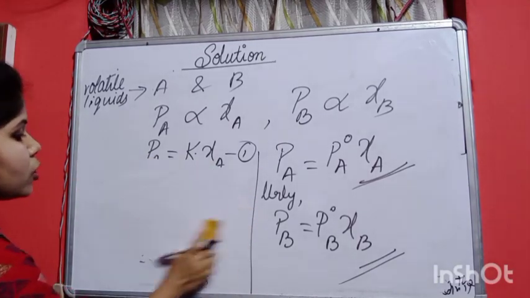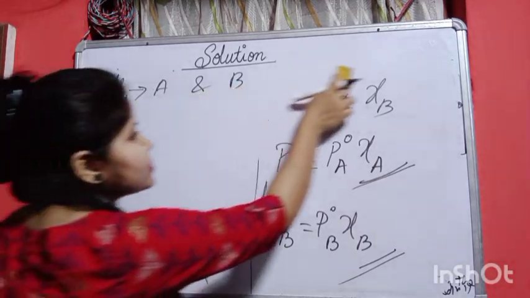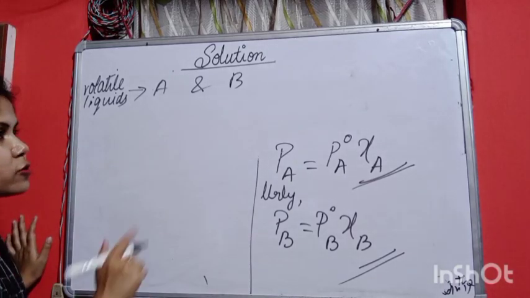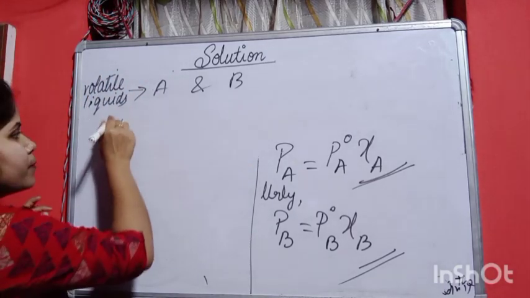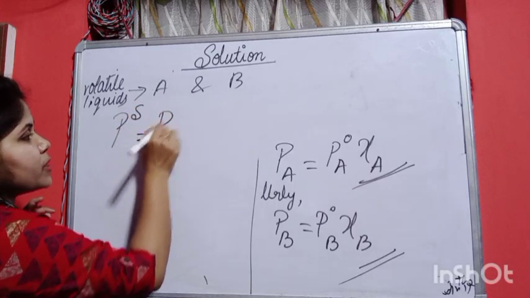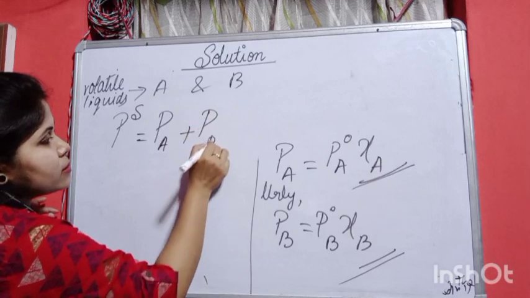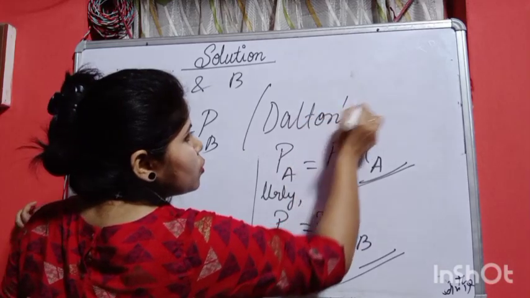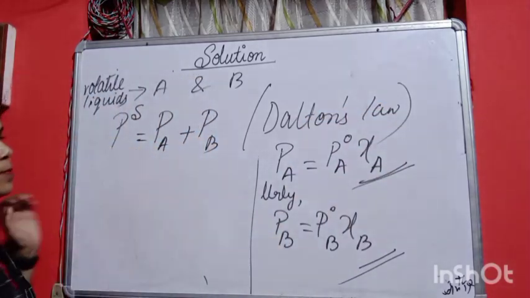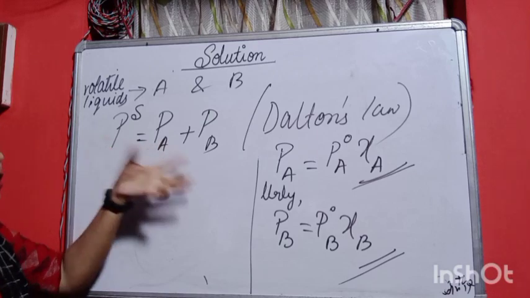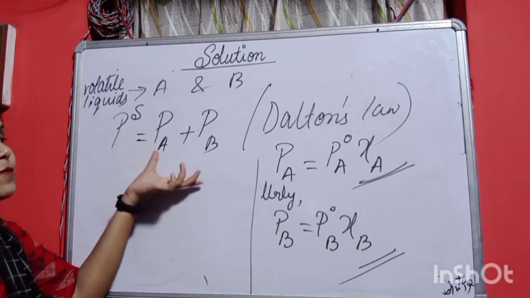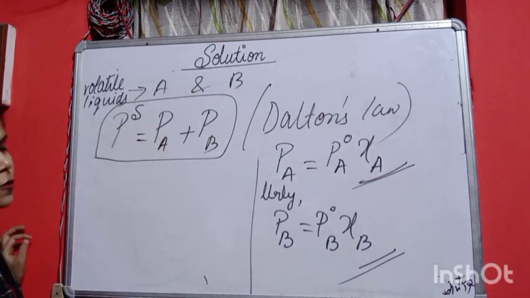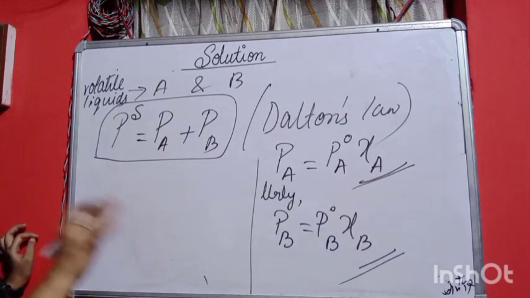What happened in Dalton's law, in the solution, if we have to make a solution, at that time what we will do, partial pressure. If we add two liquids to make a solution, then the total pressure will be the sum of what, P of S we can say is equals to P of A plus P of B. We have to consider this because this we have got in your first year, that Dalton's law. So the P total pressure we get, or the total pressure of the solution, that will be equals to the individual components' pressure. So P of S is equals to P of A plus P of B. Partial pressure of B, partial pressure of A.